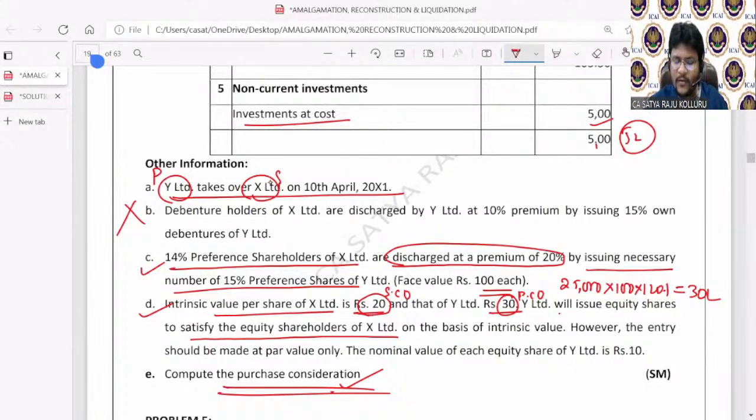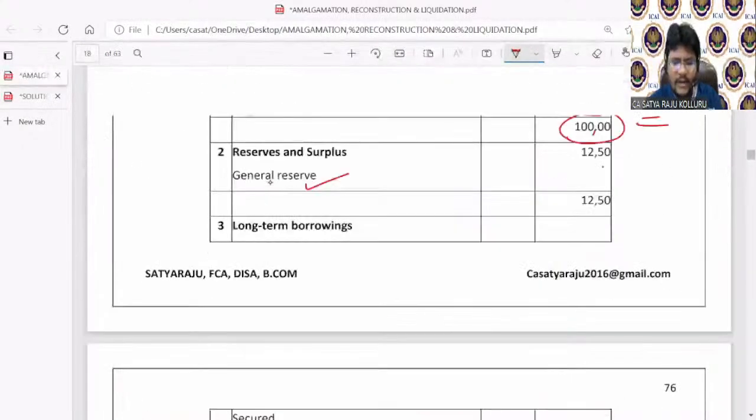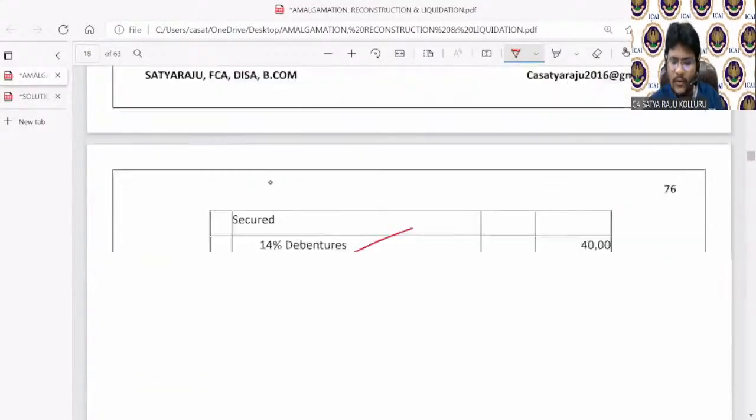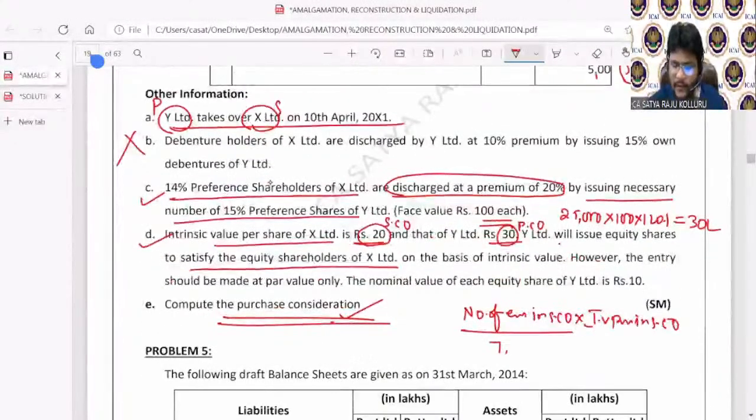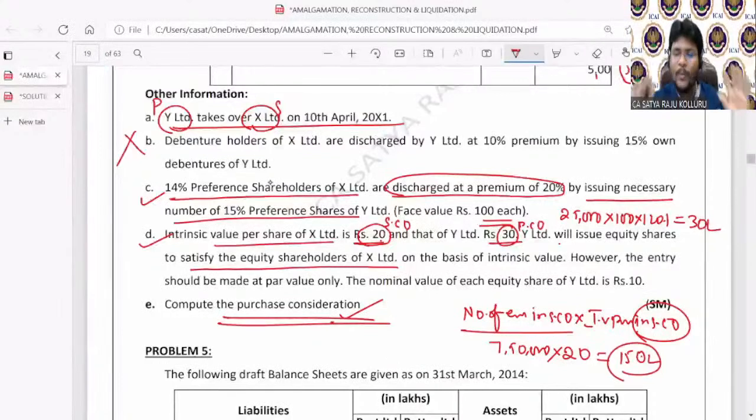Sir, in case of intrinsic value method, the PC formula is number of equity shares in selling company into intrinsic value per share in selling company. First, how many equity shares are there in the selling company? 7,50,000 equity shares. 7,50,000 into intrinsic value per share in the selling company, which is 20 rupees. That is 150 lakhs worth I need to pay to the equity shareholders.